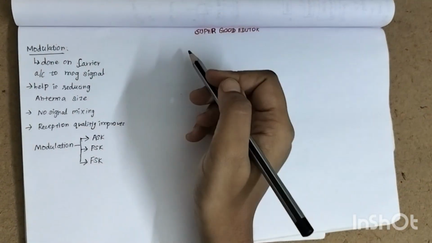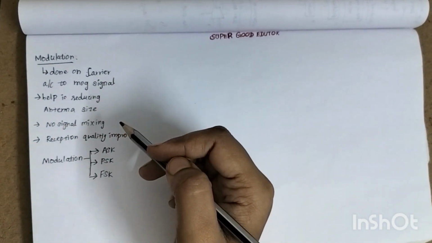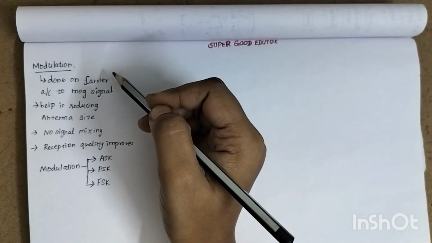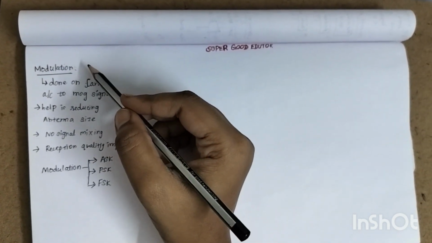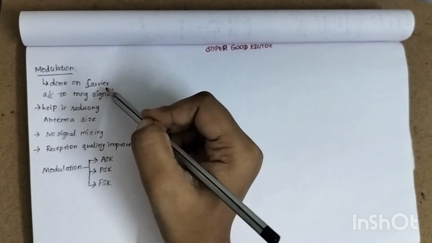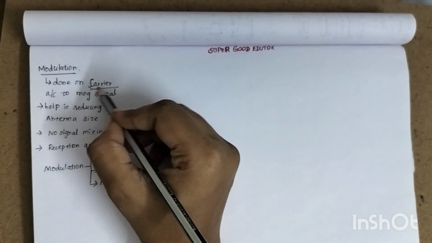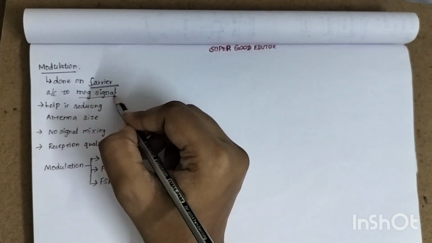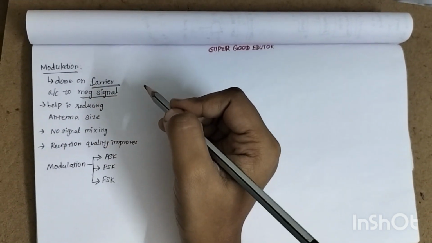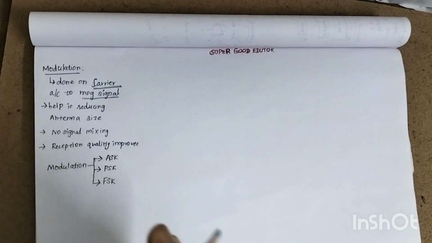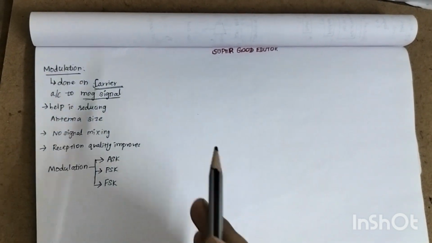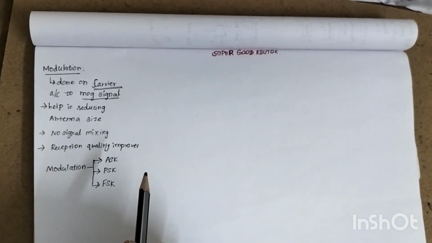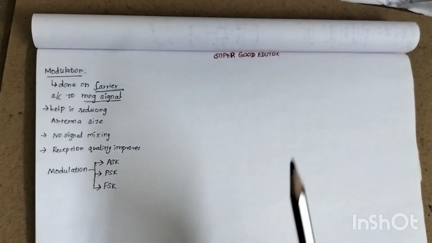ECE related subject. So coming to this, we are going to discuss about modulation. First of all, what is modulation? Modulation is some changes that are done on the carrier signal according to the message signal which we are transmitting. So we are going to transmit some message signal with the help of a carrier signal, and the modulation is done on the carrier signal with respect to the message signal.